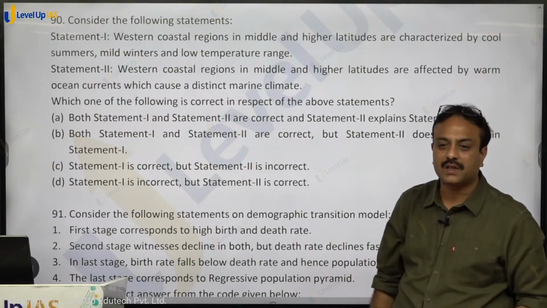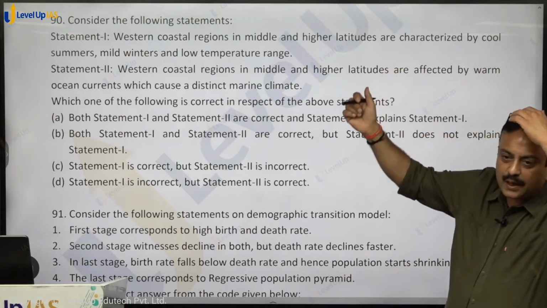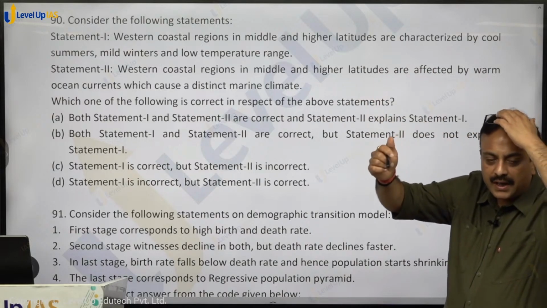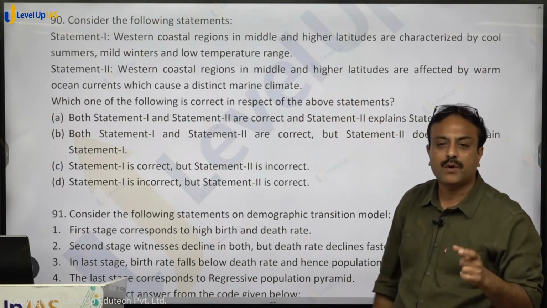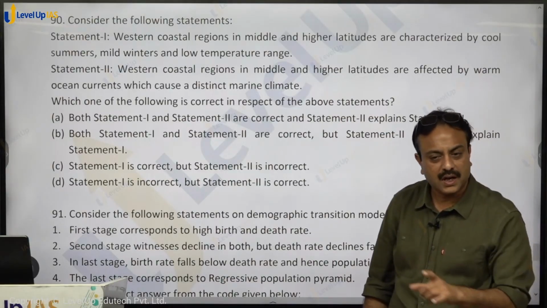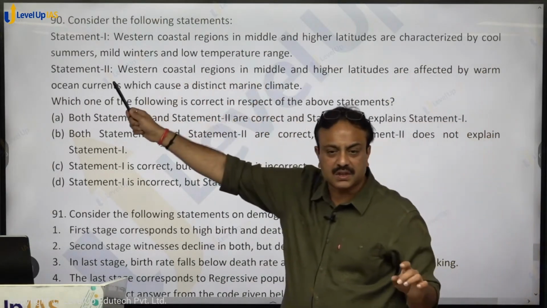Only this is written over there. Nothing else is there. Statement 1 is talking about the attributes of marine west coast climate. Statement 2 is giving the reasons for its formation, and that has been explained. It is characterized by cool summers.